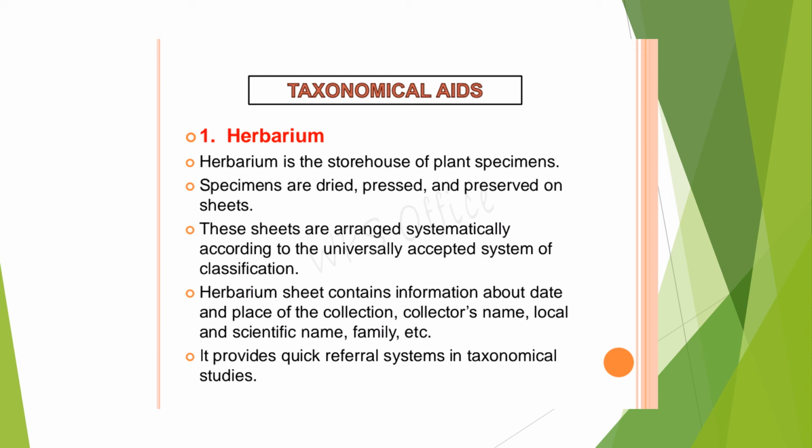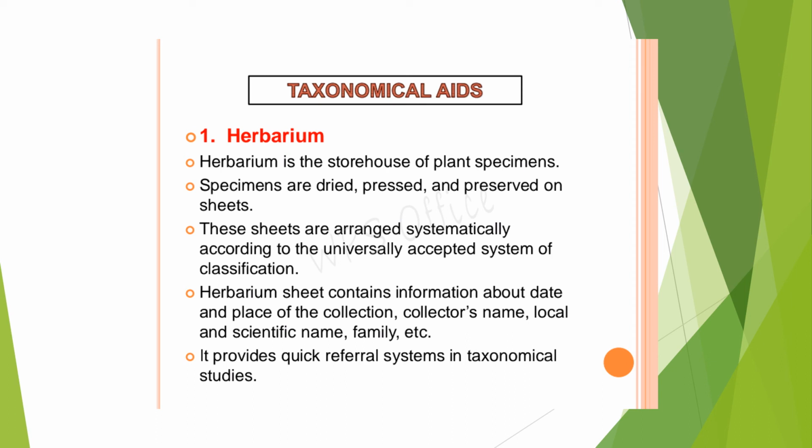These sheets carry information about the place of collecting the particular plant, the date of collecting, the person who collected it, the local name of the plant, the scientific name, and their systematic position. All this will be on the bottom right-hand corner of the herbarium sheets.